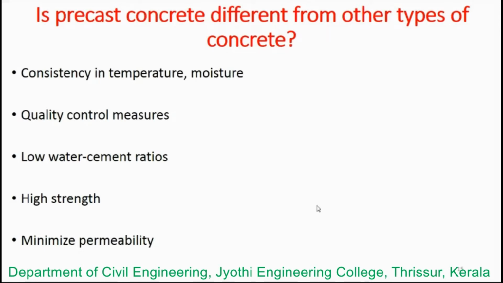Now, is precast concrete different from other types of concrete? Yes, precast concrete is different because it is made in a factory by highly experienced persons who apply quality and control measures. In the factory environment, precasters are able to achieve consistency in temperature and moisture and low water-cement ratios, which is not possible in the field where you fabricate the concrete. So precast concrete can easily attain high strength with densities that minimize permeability.